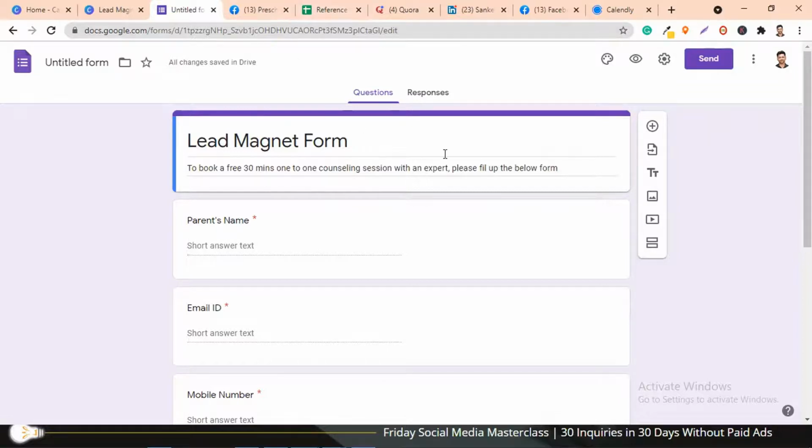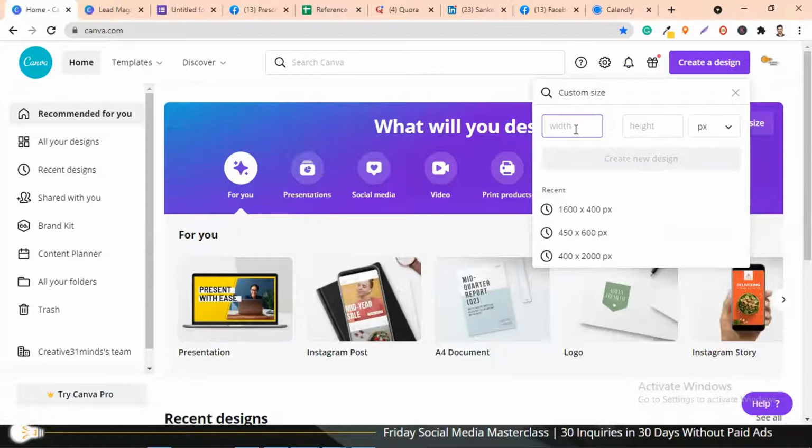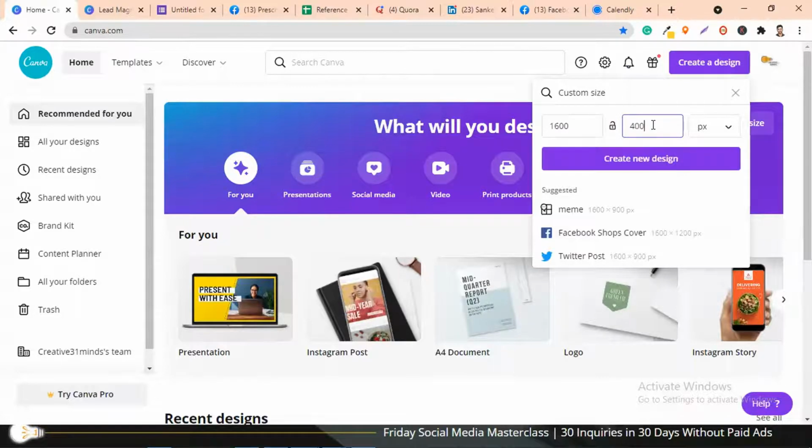If you want to create a cover picture, you'll have to go to Canva. Last time, when we clicked on create a design, we selected Instagram post. But now there is a different size that we need for a Google form cover picture, and that size is 1600 by 400. So instead of choosing one of these, just go to custom size, and enter 1600 as the width and 400 as the height, and then just say create. So it will give you a Canva design of that size.